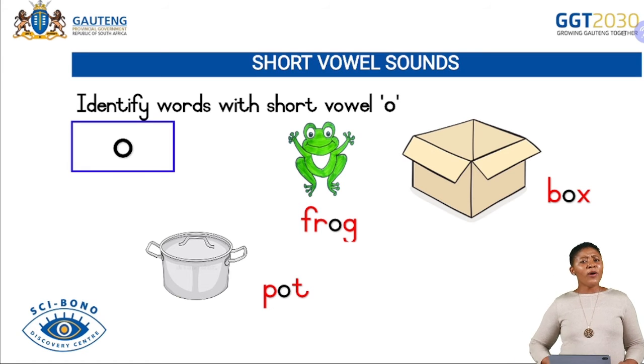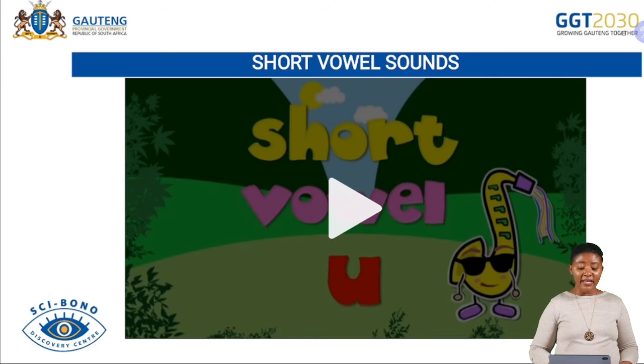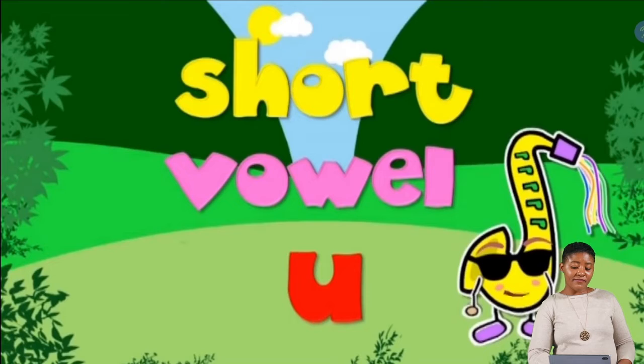Right, now I want us to listen to the next song. Now we're moving on to the short vowel A. I want you to listen to the next song and sing along with me. Are you ready? All right.